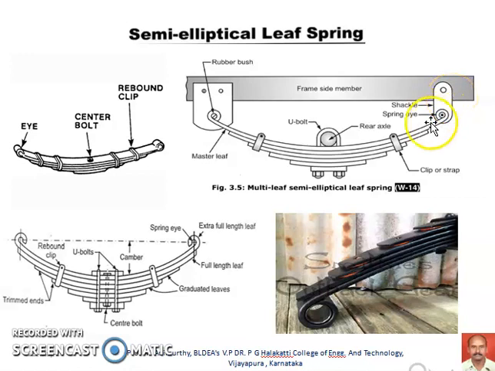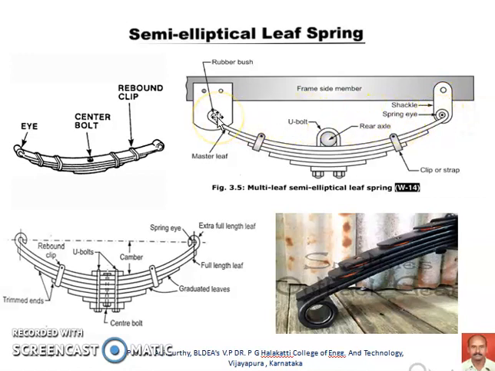The leaf which connects to the chassis frame member is called the master leaf. You can see this is the master leaf, the relatively large leaf with turned round ends, and this is called the spring eye.